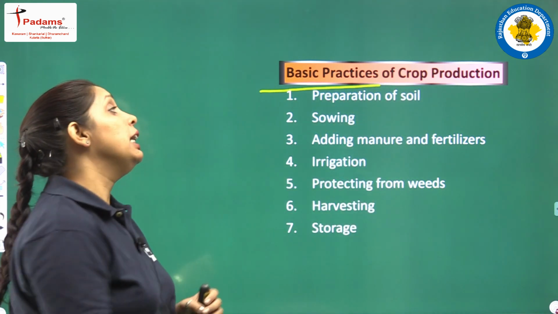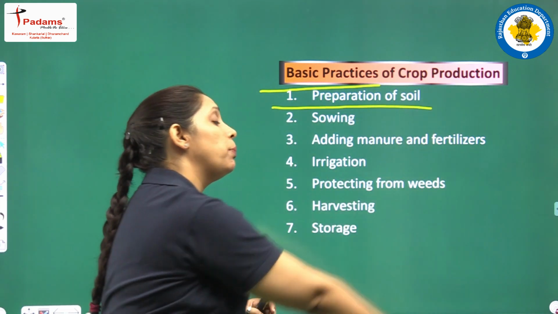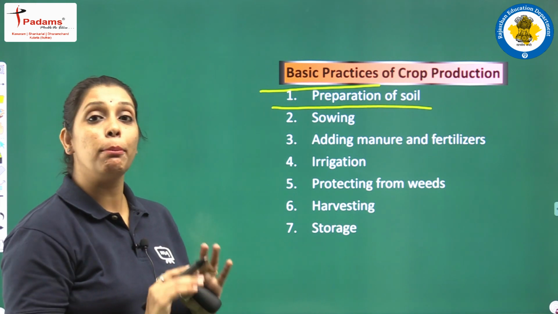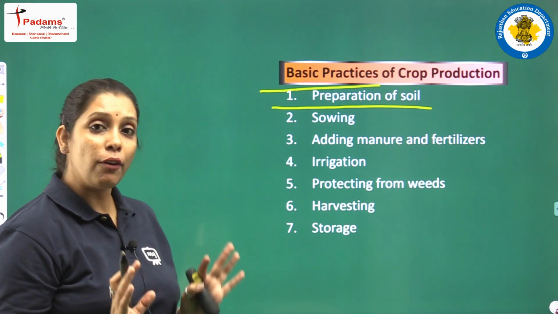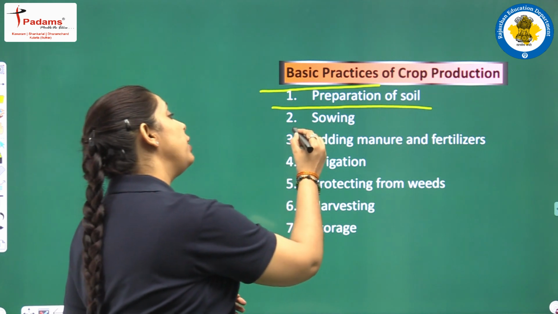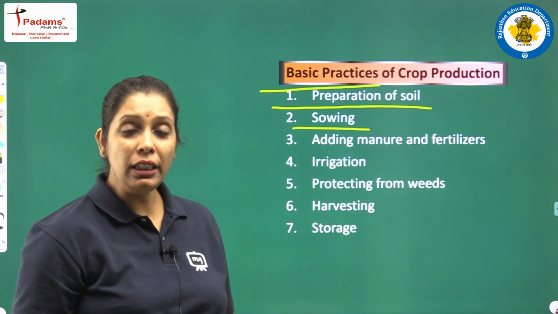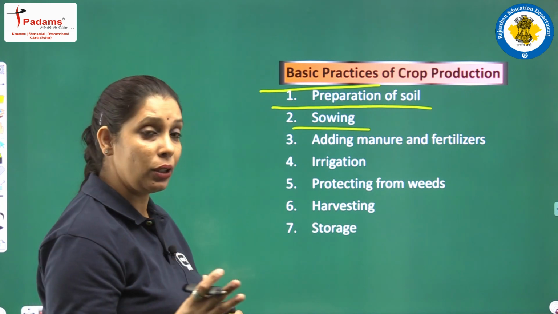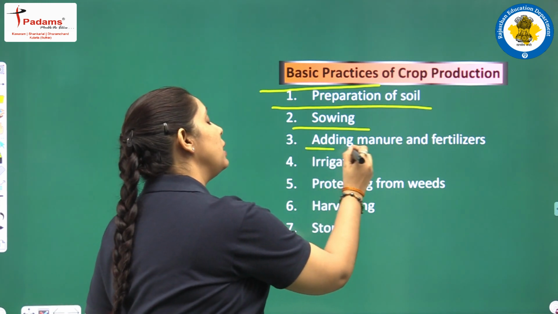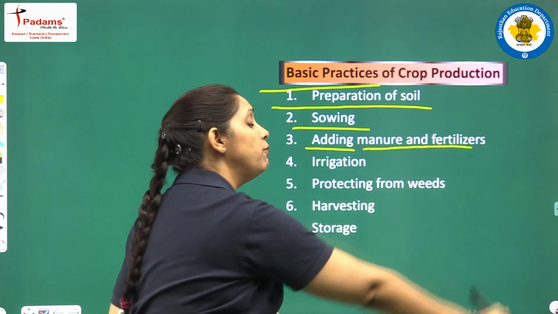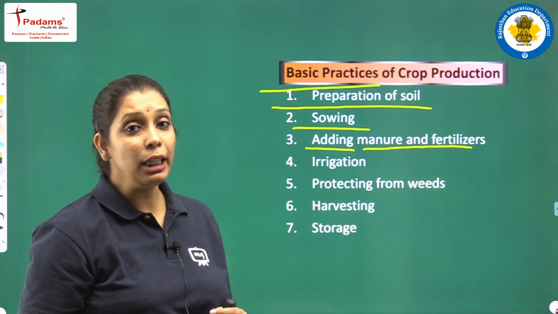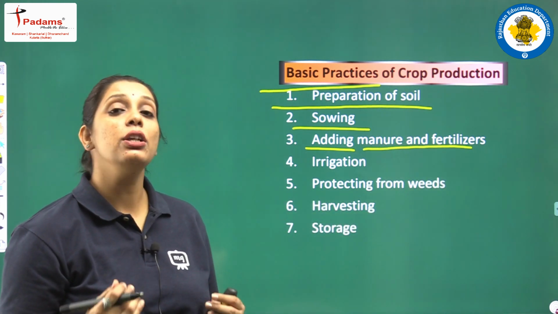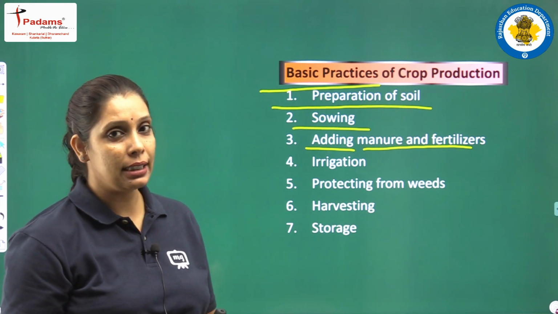And what are they? First one is preparation of soil, and it is the important one. Fine. After preparation of soil, sowing should be done. What does it mean? We have to grow seeds. हम seeds को उगाते हैं, उगाना. Next one is adding manure and fertilizers. Why are we adding manures and fertilizers? For the growth of the plants.